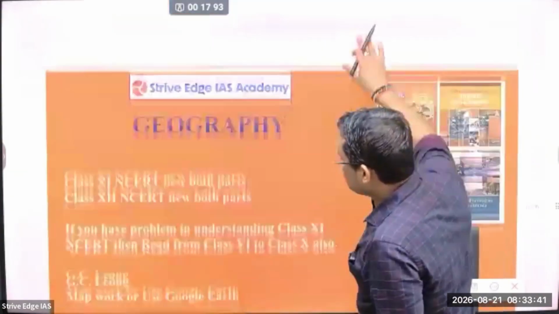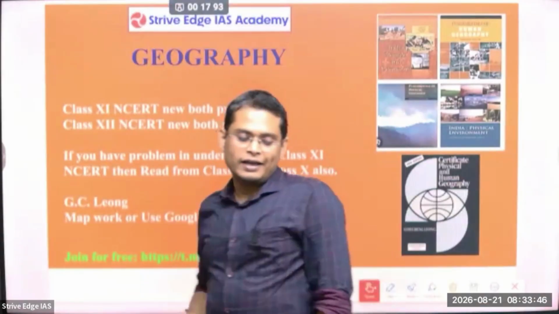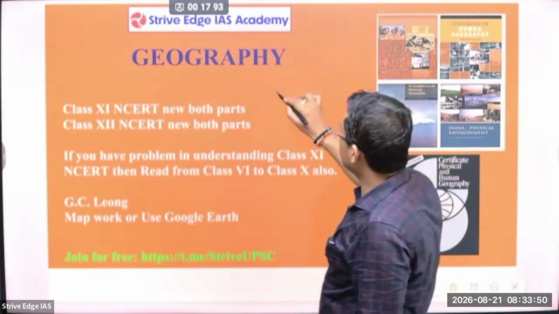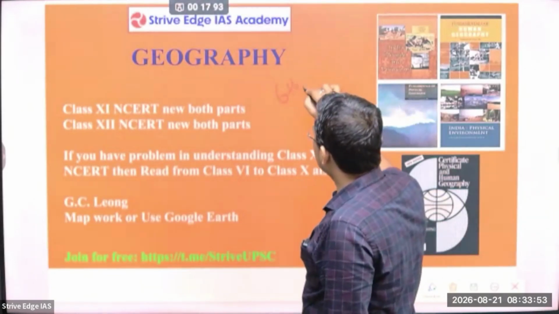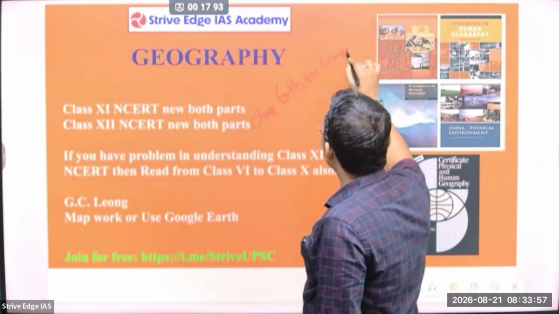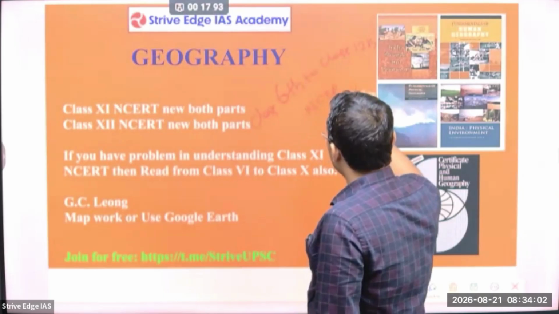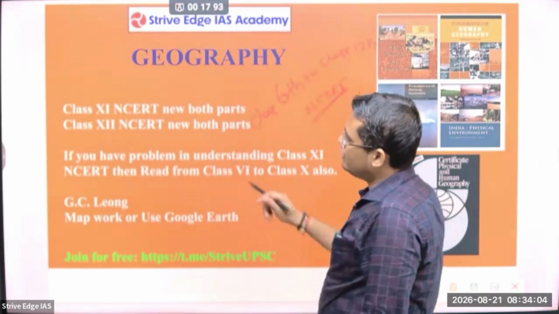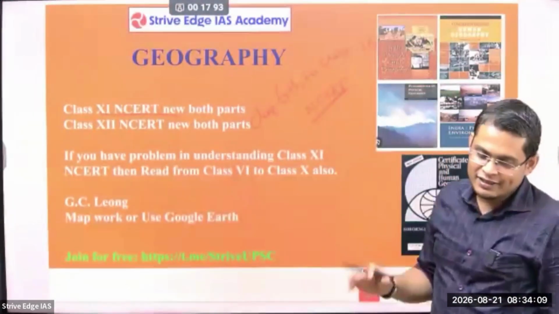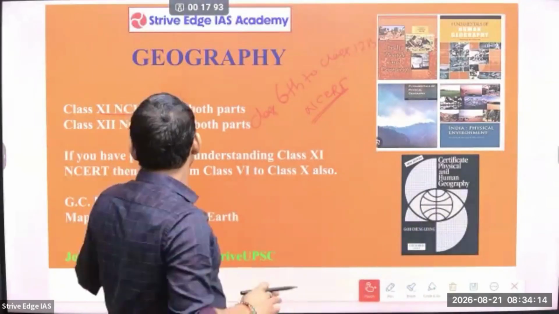Come on, so next is geography. For geography, studying NCERT is a must, because NCERT is a very conceptual book, so you will get a lot of clarity. You can refer from class 6 to class 12th NCERT. You can read this, but if you have a fair amount of idea, good knowledge about geography, then you can directly refer to class 11 and class 12th.